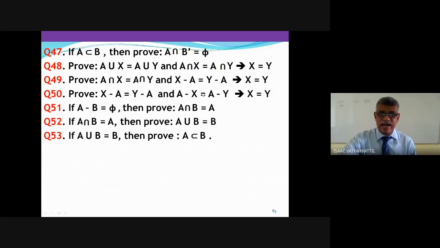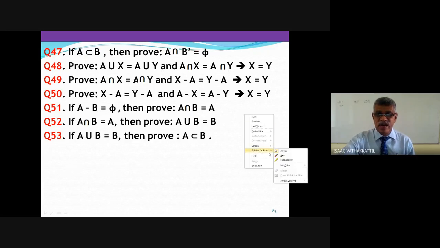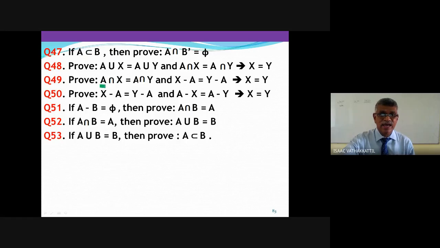You start with X. Represent X using A intersection X and X minus A. If I give 20 seconds, can some of you tell me fast? How do you represent X in terms of A intersection X and X minus A?